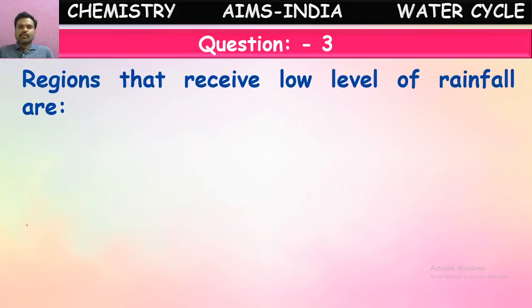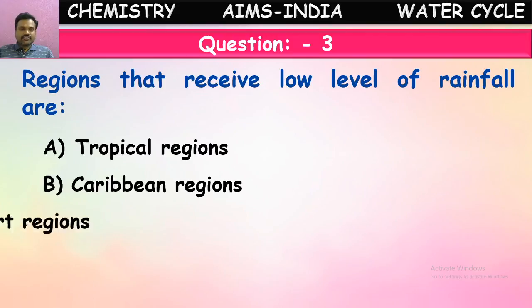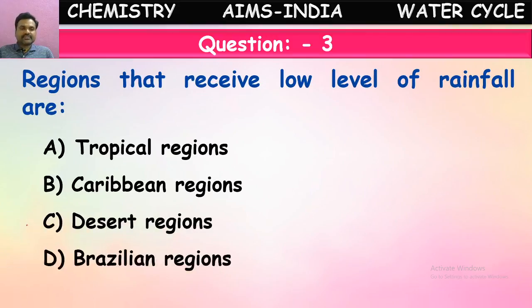Regions that receive low level of rainfall are. So in which areas generally will rainfall be less? We know this less rainfall is called a drought. Now they're asking in which regions this rainfall will be very less. The regions which receive low level of rainfall. See here the options. Yes, it is a logical question. Tropical regions, Caribbean regions, desert regions, Brazilian regions. Just a simple logic question, children. No need to worry about the different names given here.